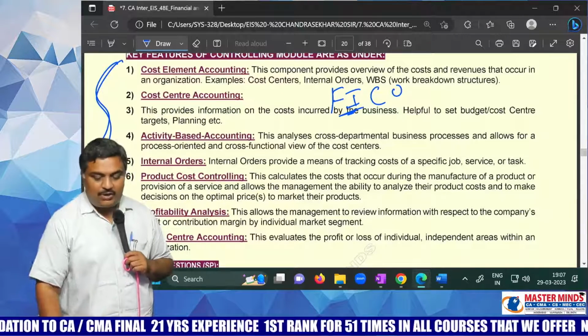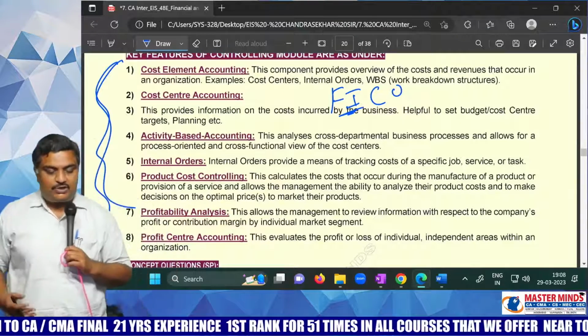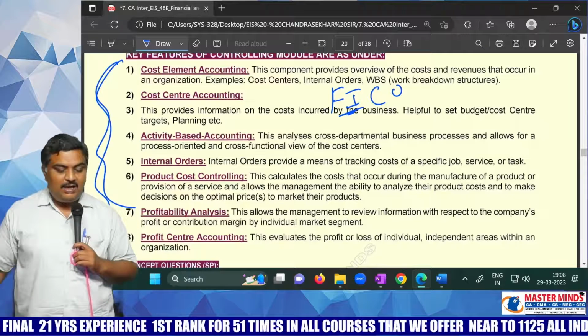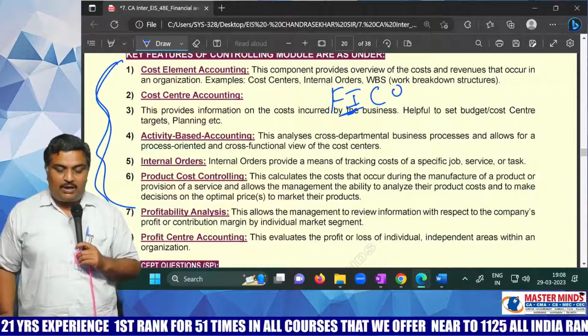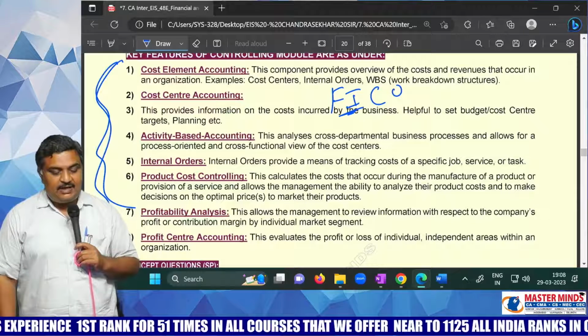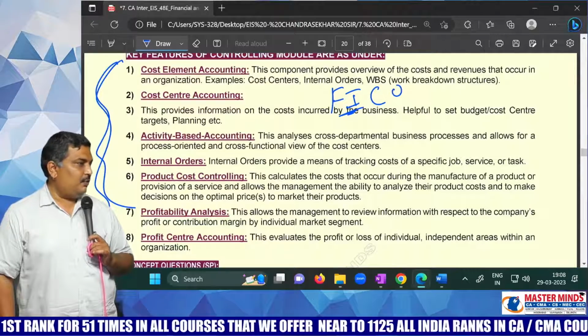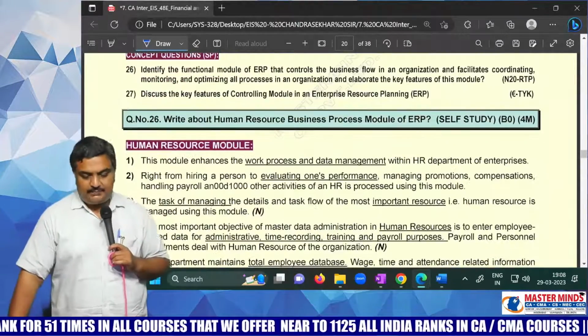These are all the things they will teach you: how to do cost element accounting, cost center accounting, activity based accounting, how to process internal orders, how to do production cost controlling, how to do profitability analysis, how to do profit center accounting. These all things they will teach you in that course. Do you understand? Yeah.